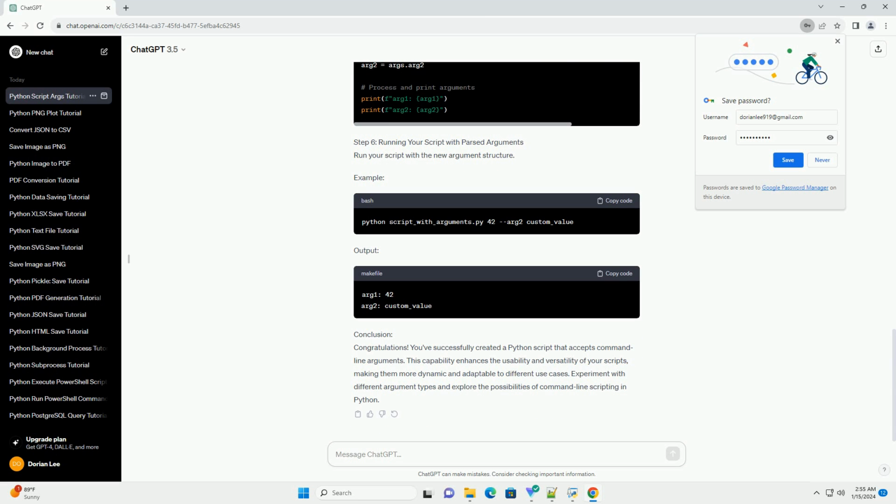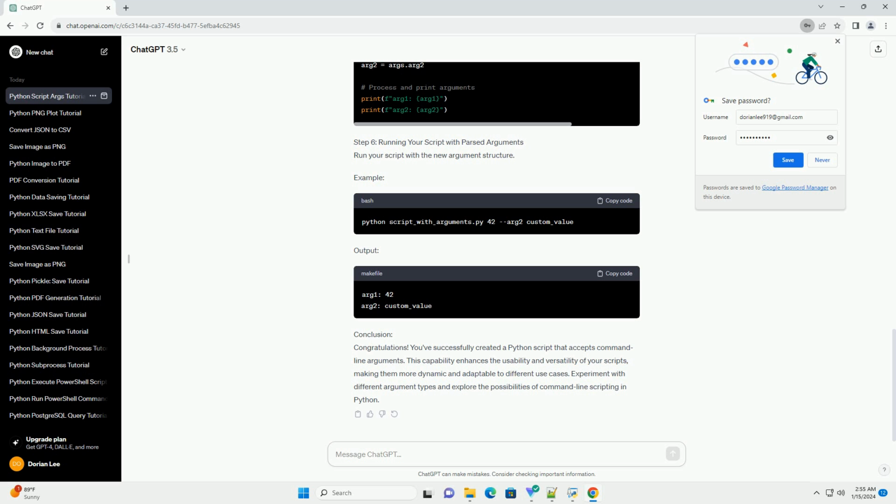Step 4. Running your script with arguments. Save your script and open a terminal or command prompt. Navigate to the directory containing your Python script and run it with arguments. Example. Output.